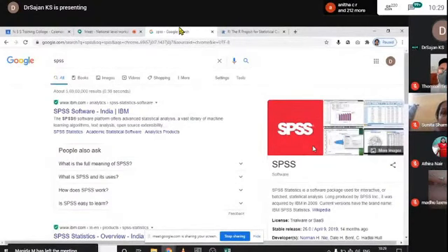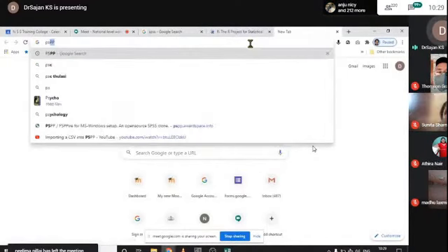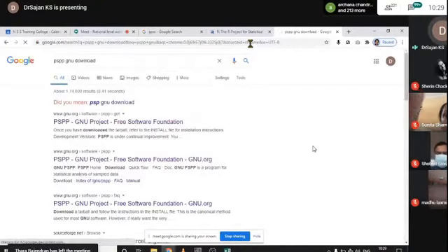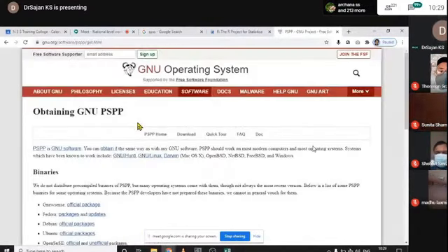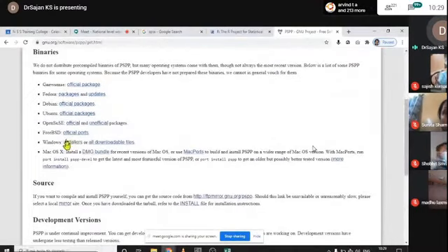53 MB file size package known as PSPP. PSPP is again a GNU project, that is, it is open source and the software is free, and here is how to download and install it. Go to this page of PSPP, go to the download page, and from the download page we can download different types of PSPP for different types of computers.